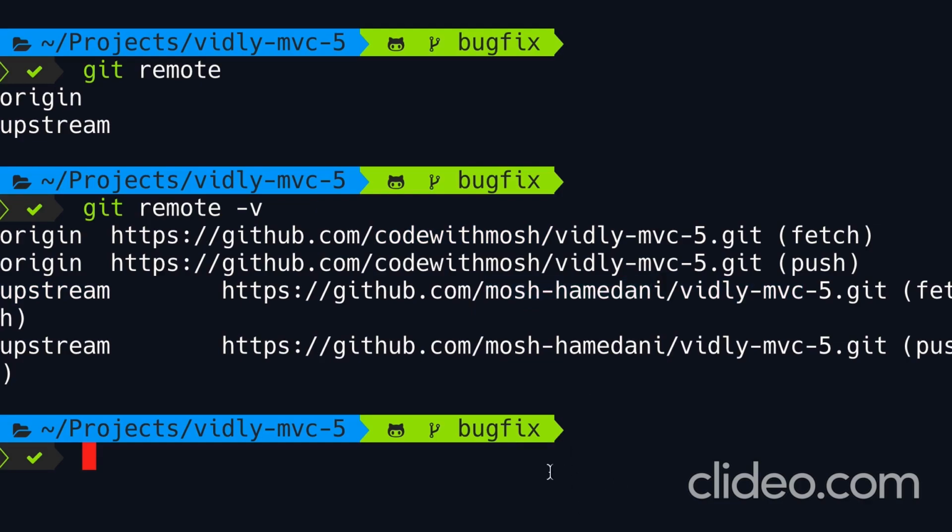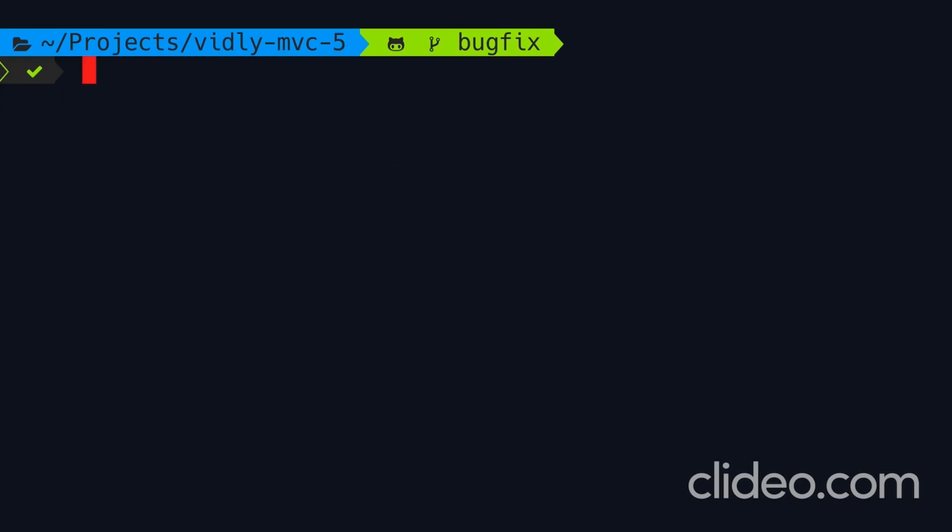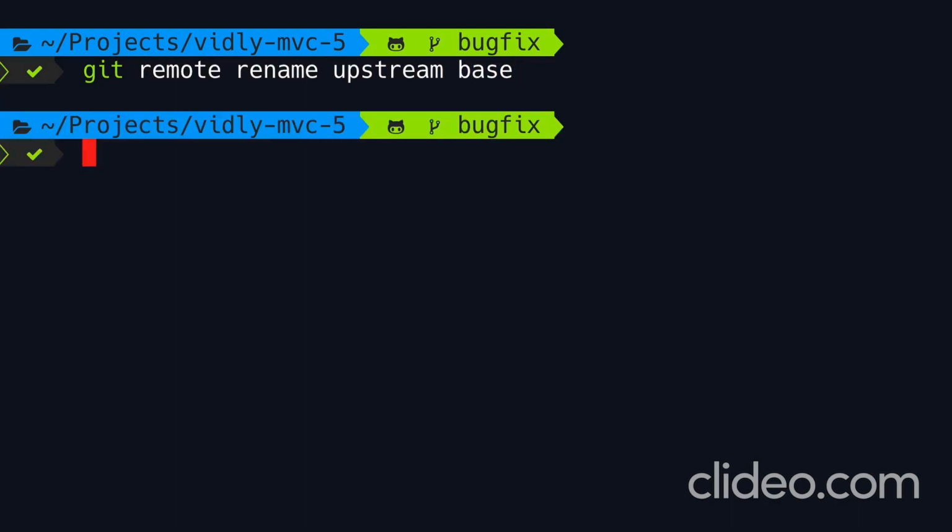Okay. Now let's say we made a mistake and we want to rename this remote repository. We simply type git remote rename. We want to rename upstream to base. That's better. If we're done with the remote, we can simply remove it. We type git remote rm, and then we type the name. All right, so we're done here.